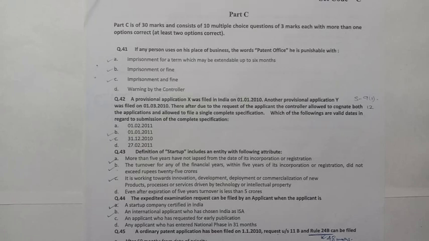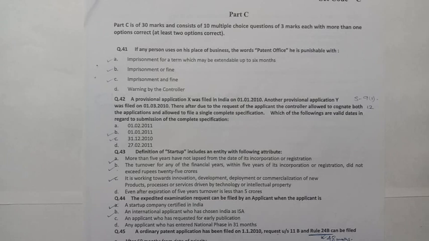Question number 42. A provisional application X was filed in India on 1/1/2010. Another provisional application Y was filed on 1/3/2010. Thereafter, due to the request of the applicant, the controller allowed to cognate both the applications and allowed to file a single complete specification.